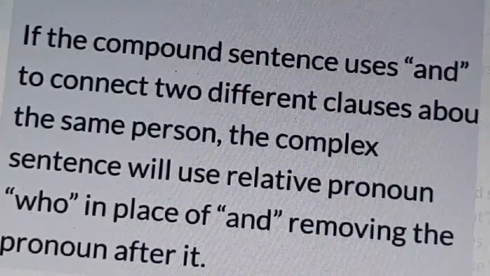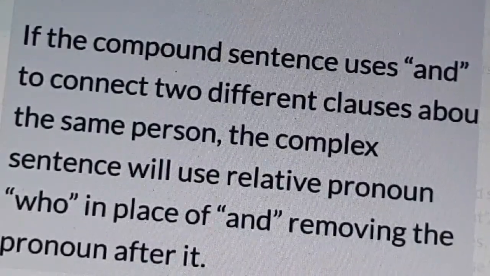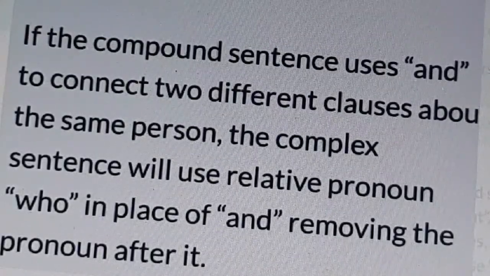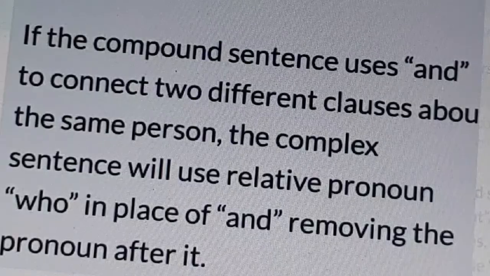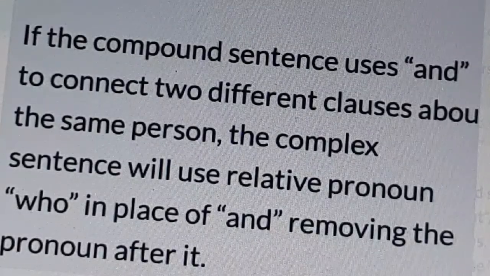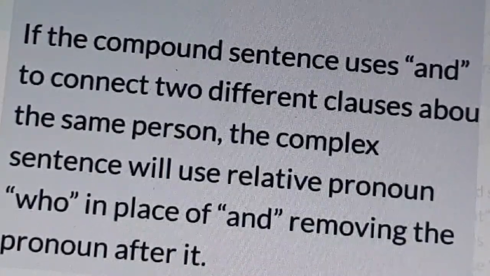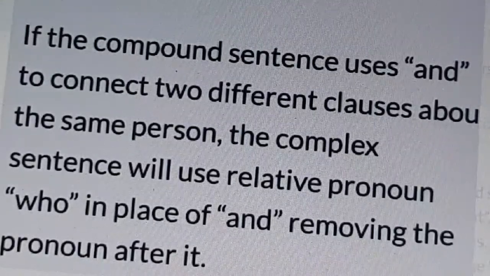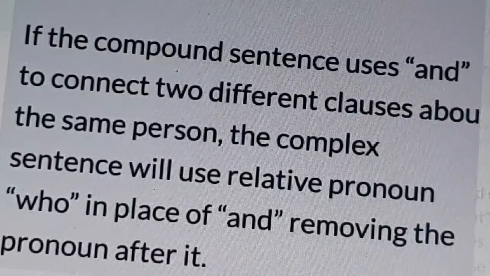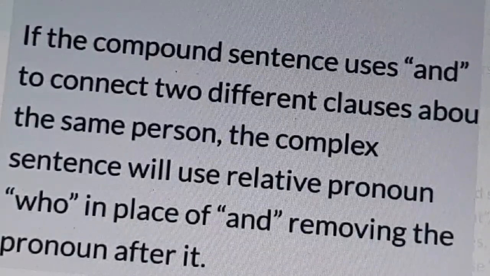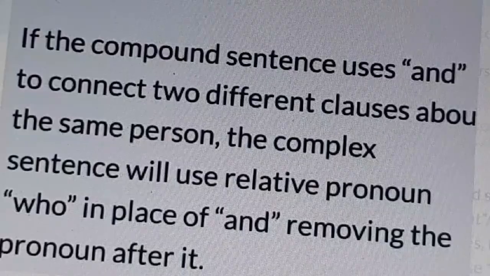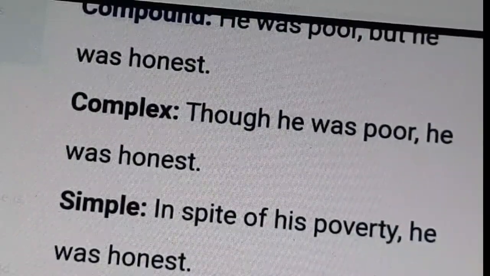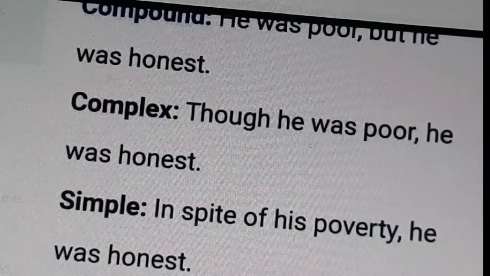Okay. Examples for transforming compound into complex.